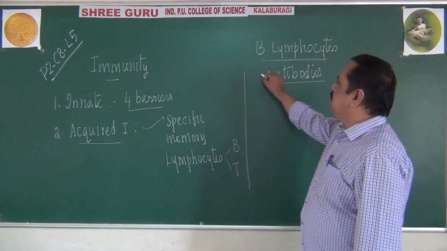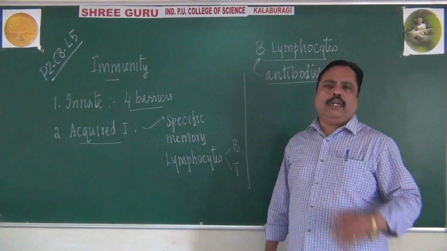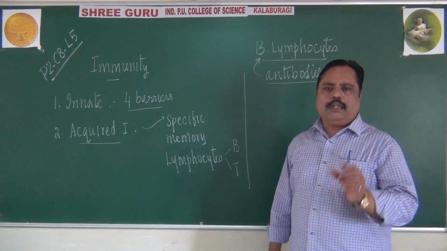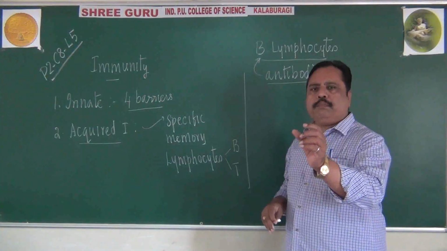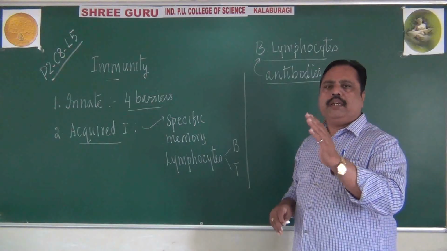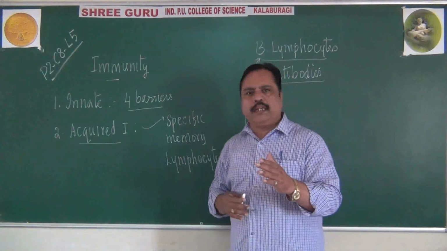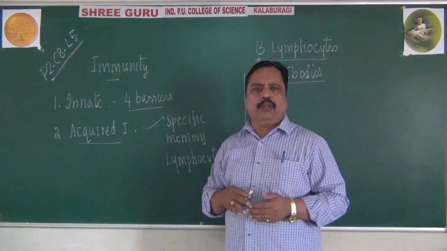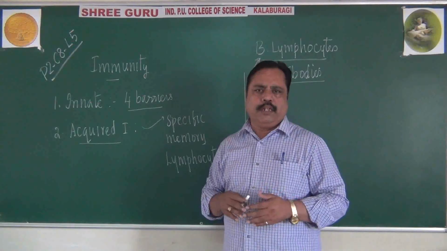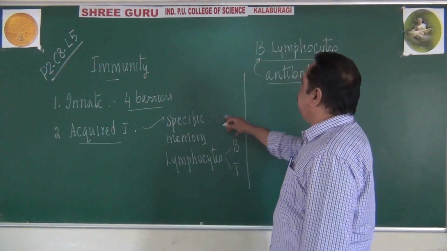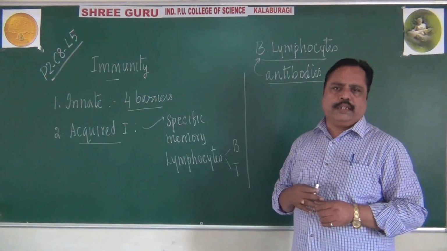Who is producing the antibodies? B lymphocytes are producing the antibodies. And these antibodies are specific in their work. Different pathogens will be fought by different types of antibodies. So for the cholera causing bacterium, we have a specific antibody. For the typhoid causing bacterium, we have a specific type of antibody. That is called specificity, we can say here. That is the B lymphocyte, we can say.